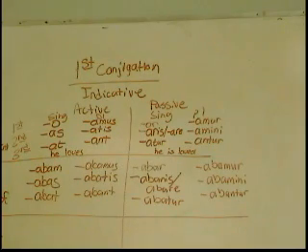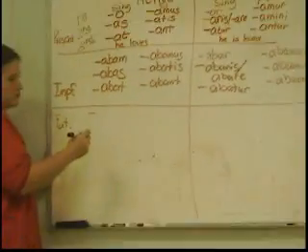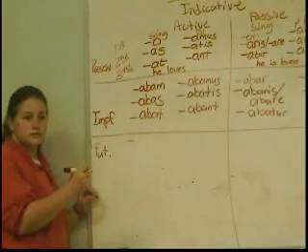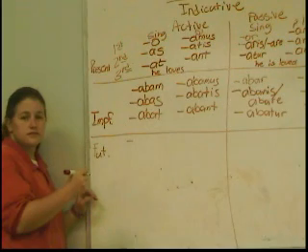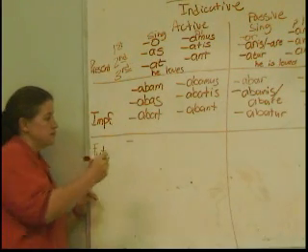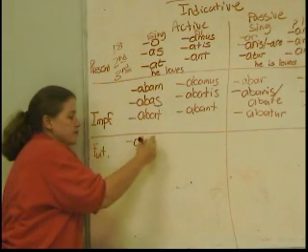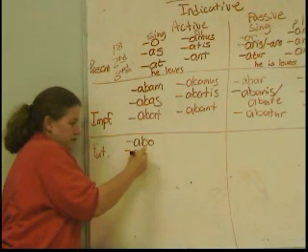Future. Isn't it just bo? Yeah, but I'm going to put the a in there, so abo. Abis.